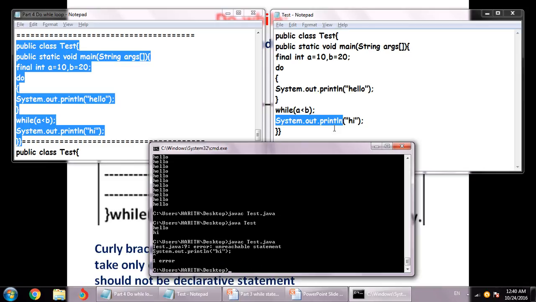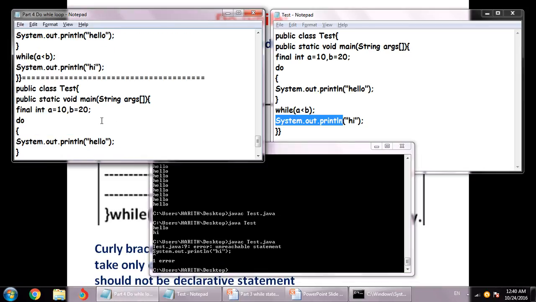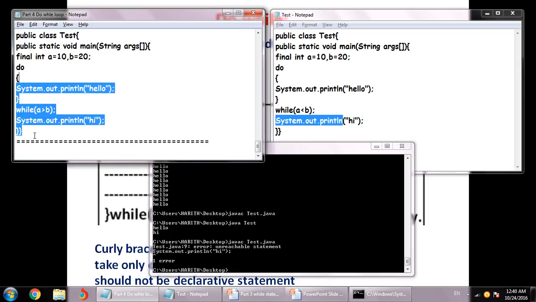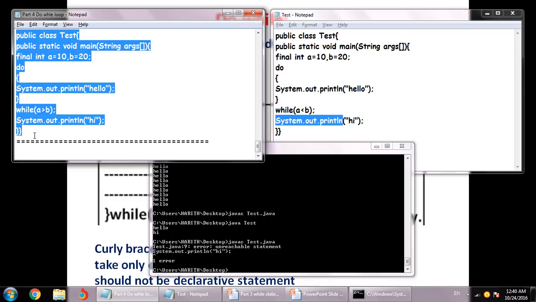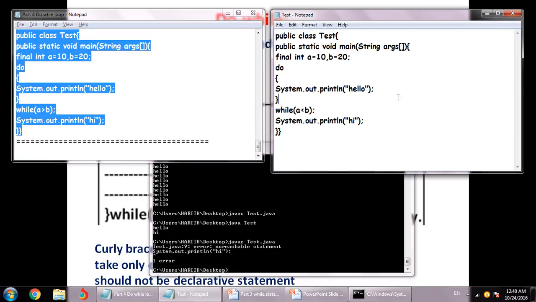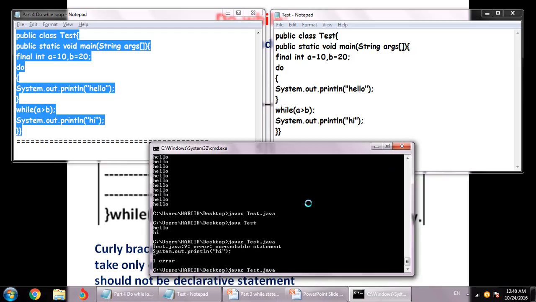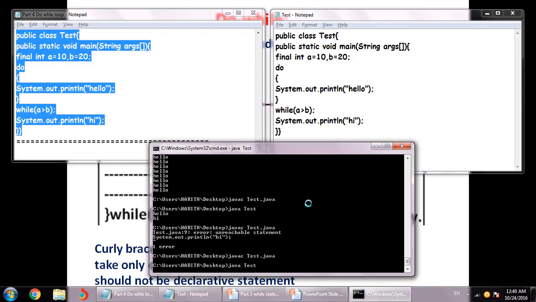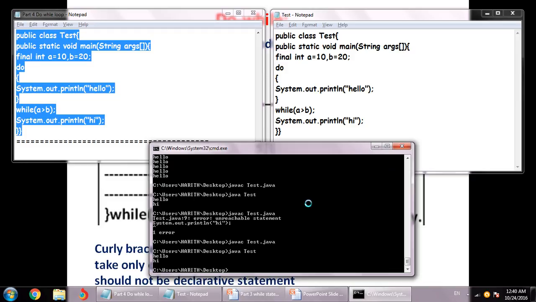Hi is not reachable over there as discussed. Because this is true and this is going to be false, hello and hi will be onto the string once again. And I hope this is the last program as well. Saving the program, quickly running it, and we'll find that it compiled fine, also giving the required output.